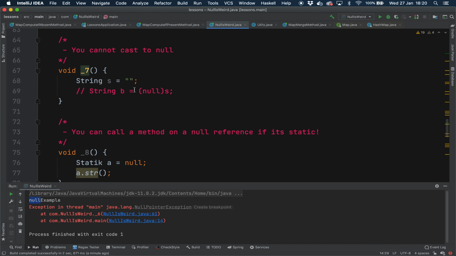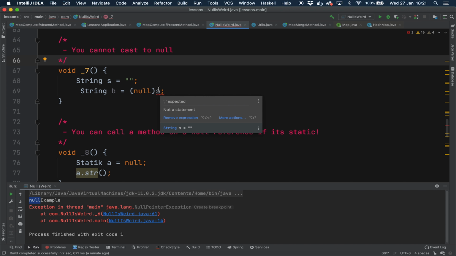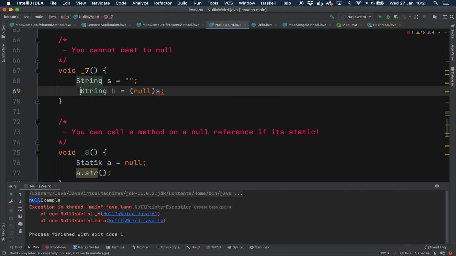Weird fact number 7 is that you cannot cast anything to a null. You get a compile error. The compile error isn't particularly helpful, but it means that you can't cast something to a null. If you have an object type, you cannot convert that to a null. You have to actually drop it. Okay, so that's weird fact number 7.